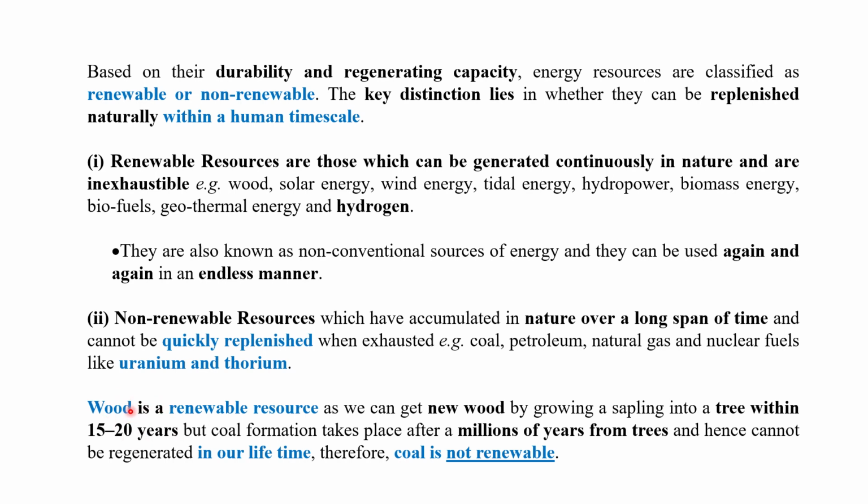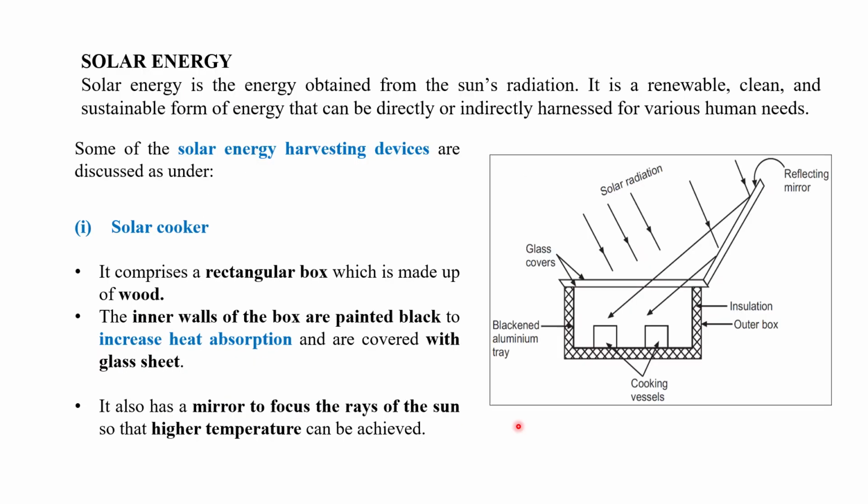But coal we cannot get that way because it can take millions of years, from the trees, hence it cannot be regenerated within our lifetime. Hence coal is called a non-renewable resource.